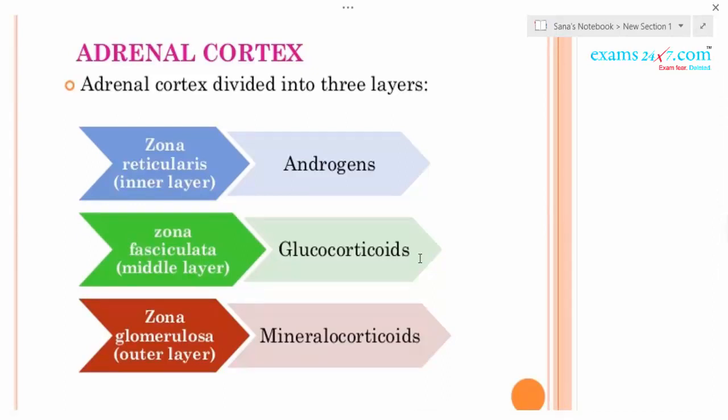Glucocorticoids stimulate gluconeogenesis, lipolysis, proteolysis, etc. Next, when it comes to the mineralocorticoids, the best mineralocorticoid is aldosterone, and this regulates the water and electrolytes in our body. These are the functions.